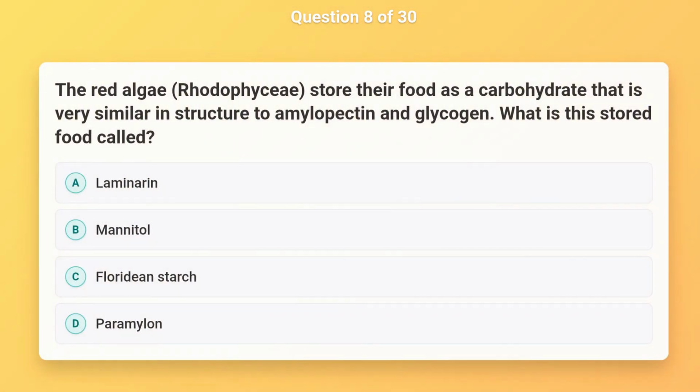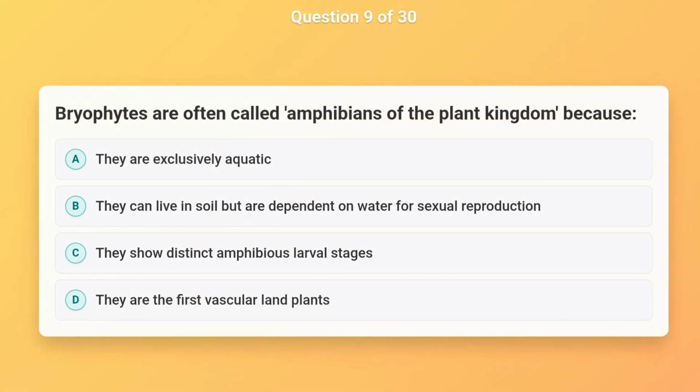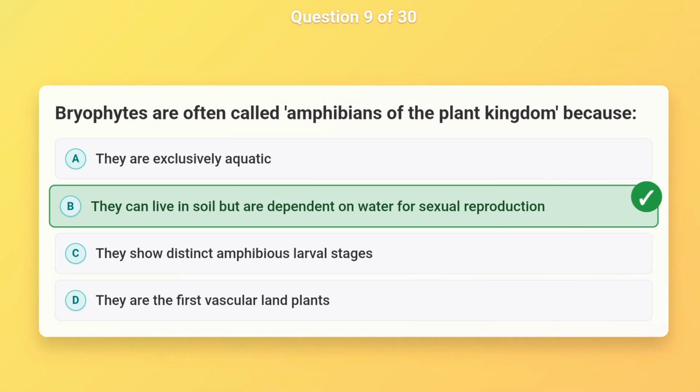The red algae, Rhodophyceae, store their food as a carbohydrate that is very similar in structure to amylopectin and glycogen. What is this stored food called? Floridean starch. Bryophytes are often called amphibians of the plant kingdom because they can live in soil but are dependent on water for sexual reproduction.